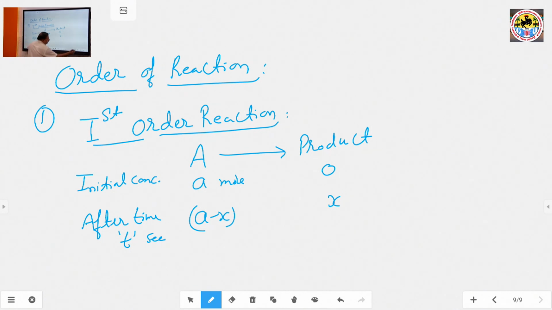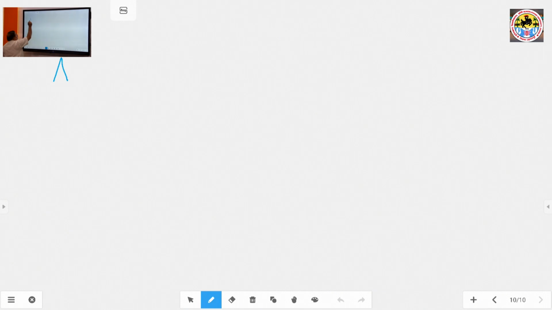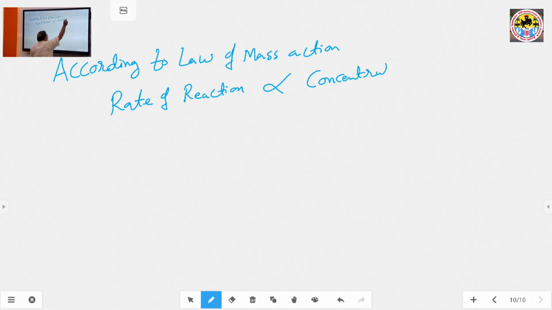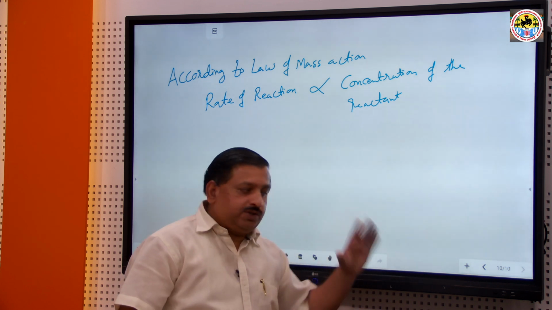According to the law of mass action, the rate of chemical reaction is directly proportional to the concentration of the reactant.